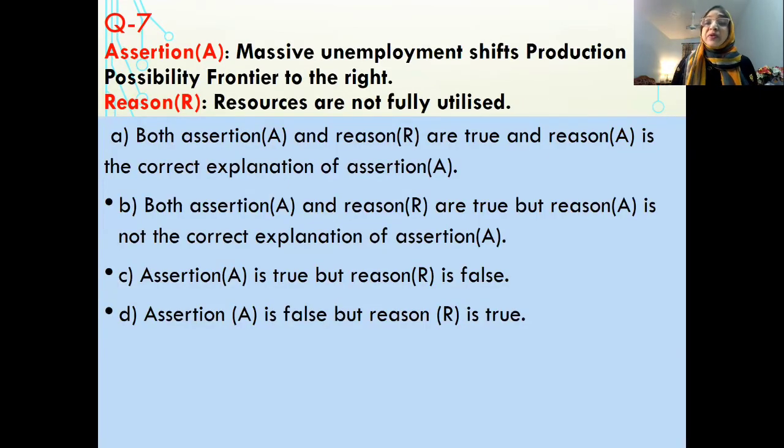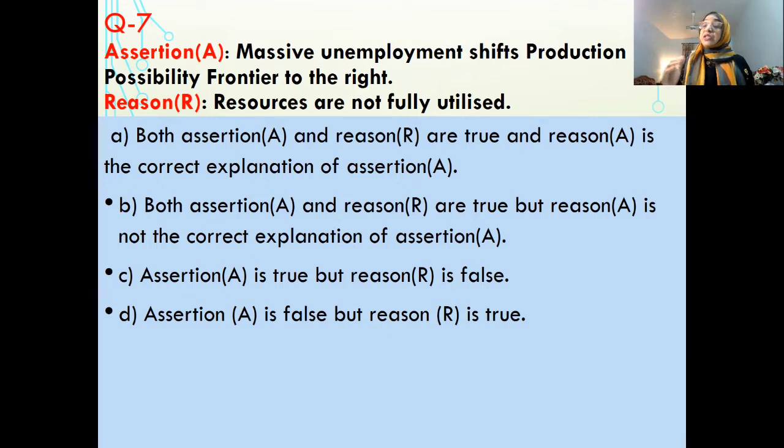Massive unemployment shifts production possibility curve to the right. Now be careful in understanding the concept. Massive unemployment. There is unemployment, which means the resources are not fully utilized. So production will take place inside the PP curve. Here the production possibility curve will not shift at all. Rather, production will not take place on the PP curve. It will take place inside, leftward of the PP curve, not outside also. And it will not shift.